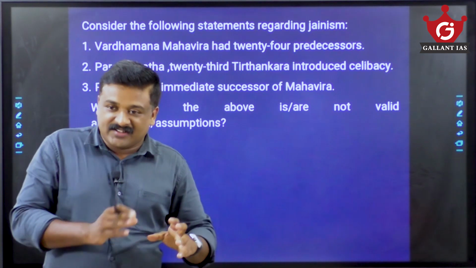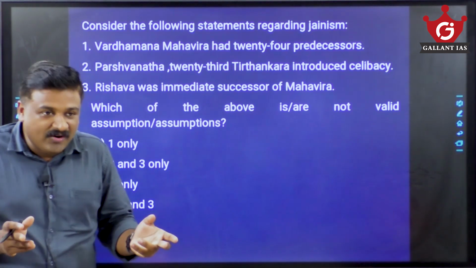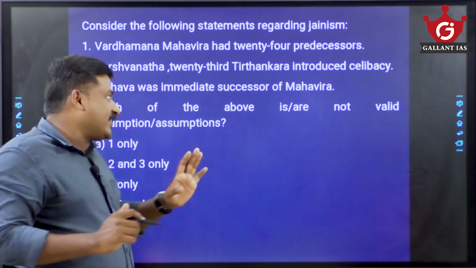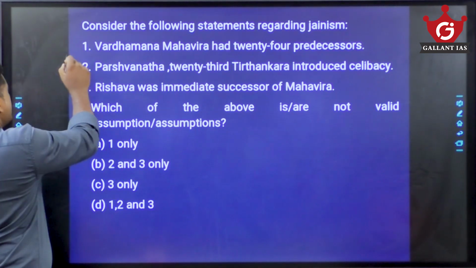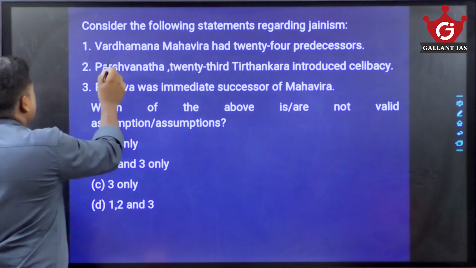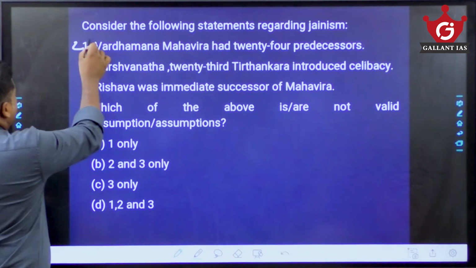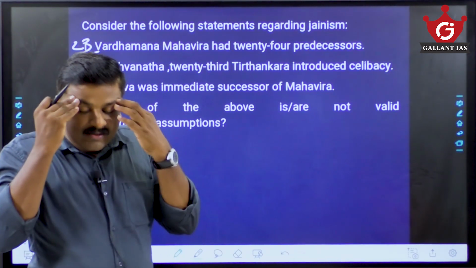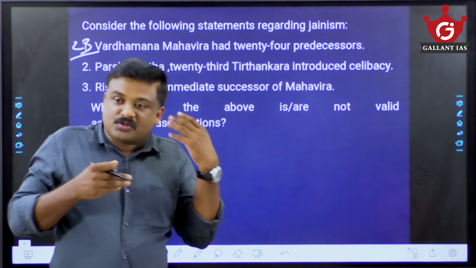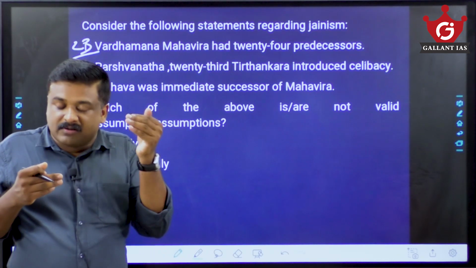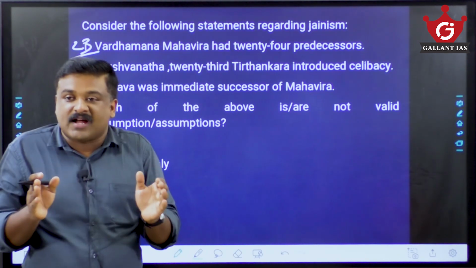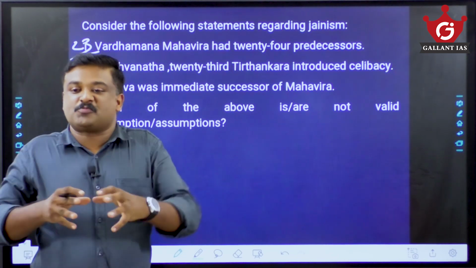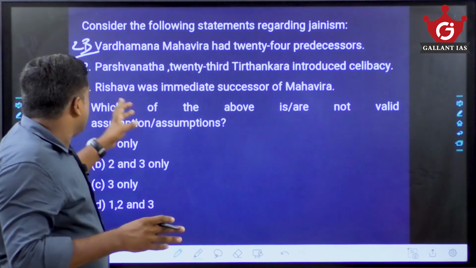Then how many predecessors should he have? 23 only. So factually it is 23. Here 24 is given. Sometimes it will not strike the mind, but take care that the basic concepts must be very clear to you.